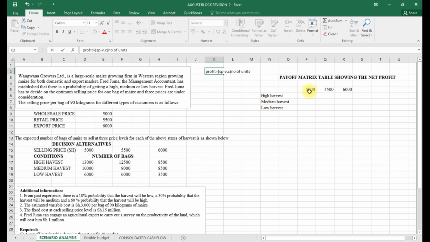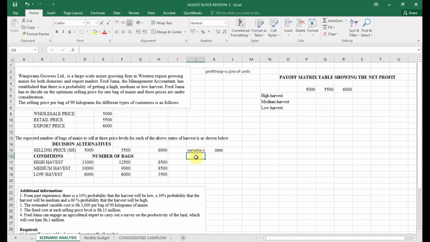So we are selling at 5,000, and the number of units will keep on changing. Here we shall take for the first one, I'll open the bracket. I'll take 5,000, and my variable cost, which is 3,000.